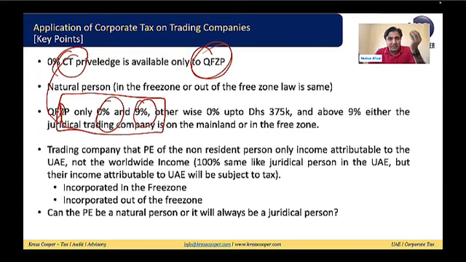Let me repeat: if someone is acting as an agent in an individual capacity for the non-resident person, will that individual agent be treated as a natural person or as a juridical person? I am leaving this question for you. Maybe we will discuss it in the upcoming webinar.